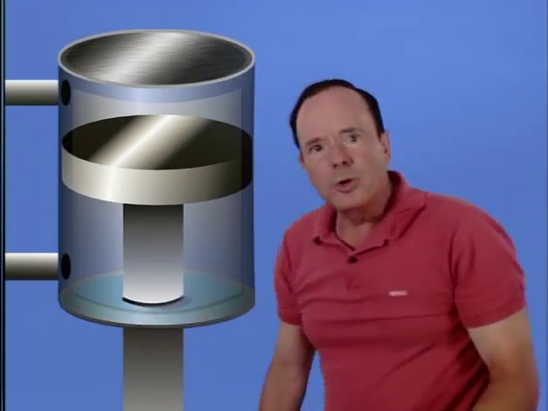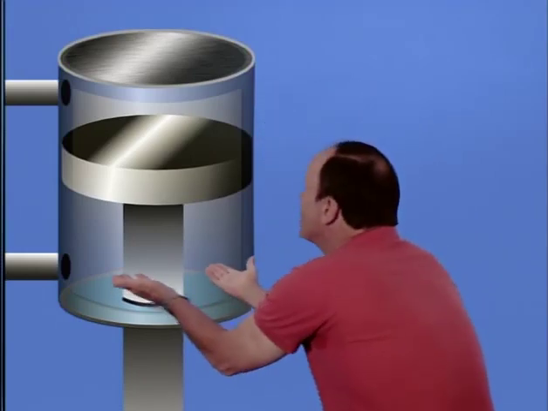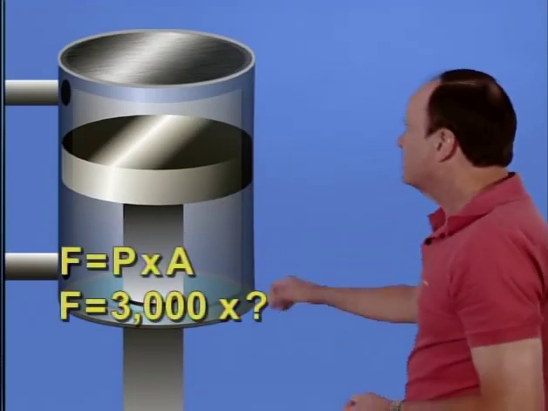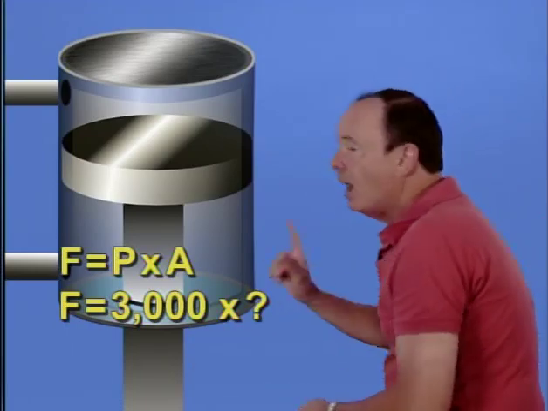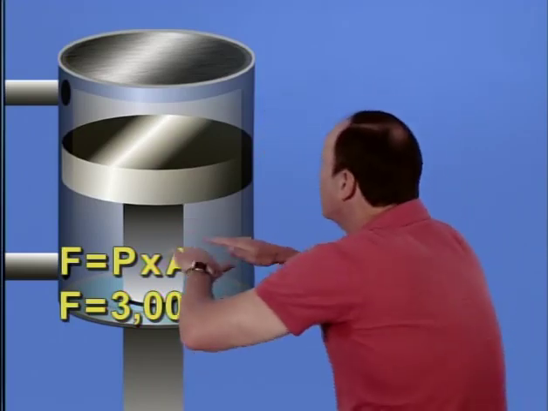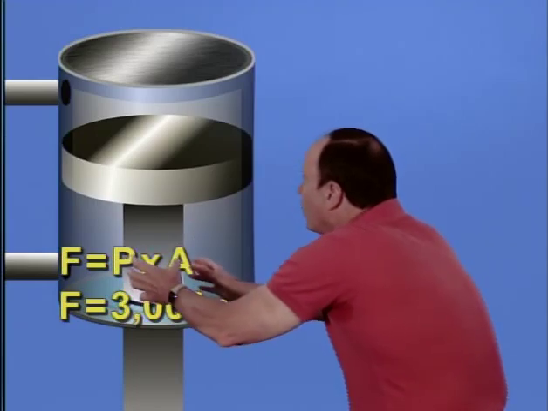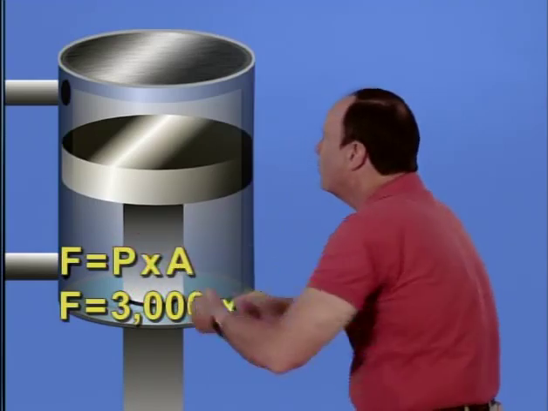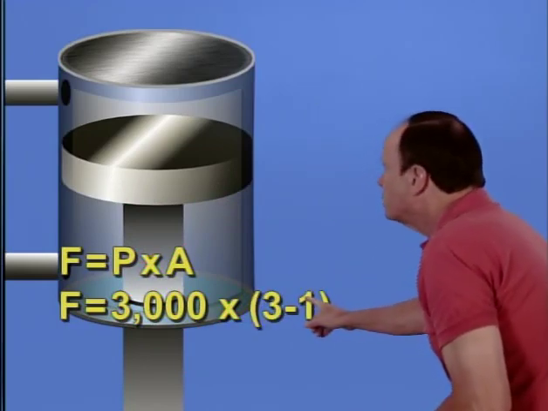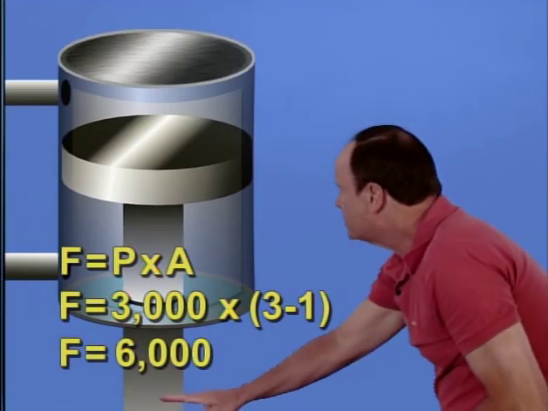And what they want to know now is how much force this actuator will be able to produce when you're retracting. Well, let's go back to our formula. Force equals pressure times area, and the pressure is 3,000 psi. Aha, but be careful. What is the area? Well, the piston has 3 square inches total, but there's a 1 square inch rod. So what's the area pushing on this piston upward? And the answer is 3 minus the 1, or 2 square inches. So now you have 3,000 times 2 for a force of 6,000 pounds.